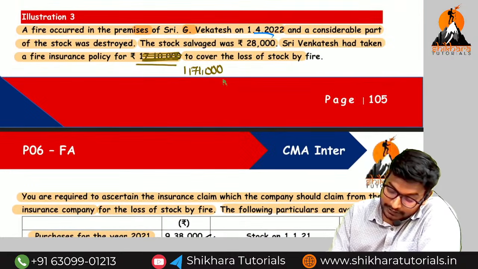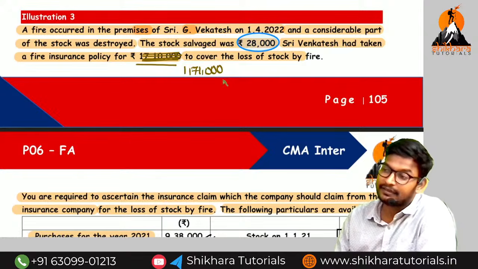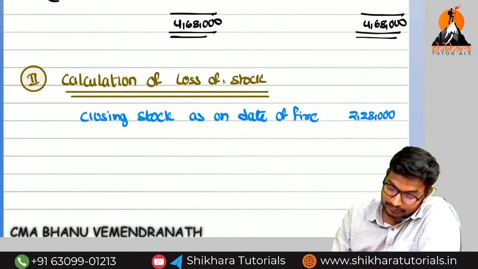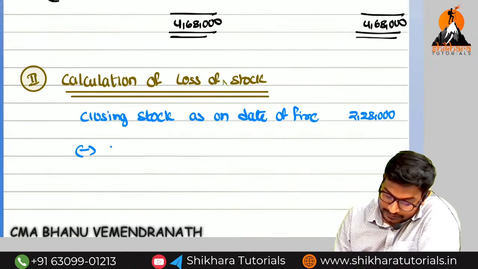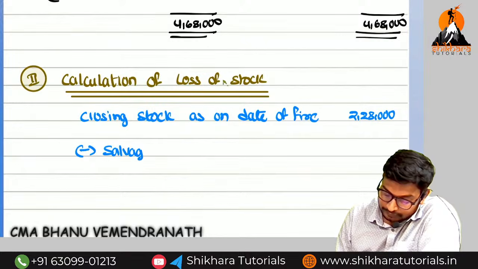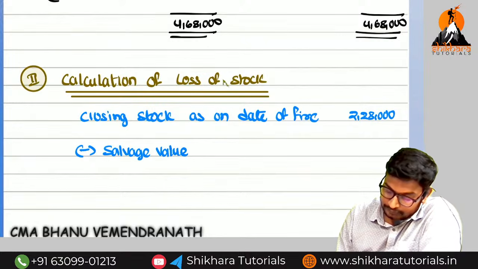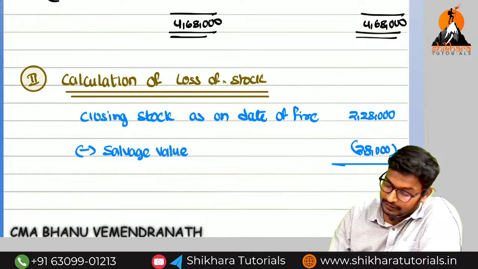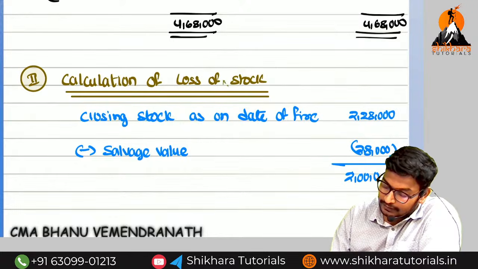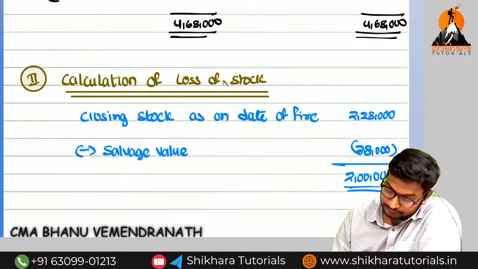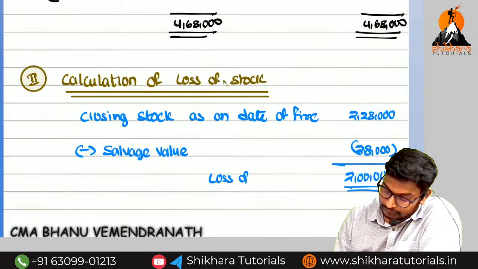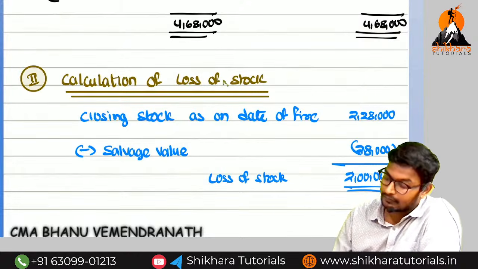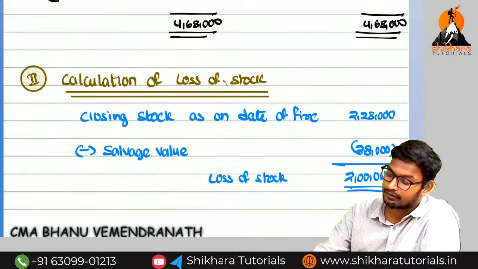So 28,000 is the salvage value. There are no firefighting expenses. So minus salvage value. How much, amma? 28,000. So what is the closing figure? 2 lakhs is the loss of stock.